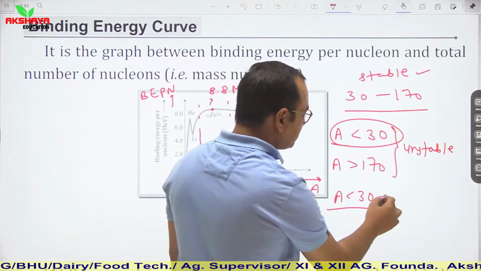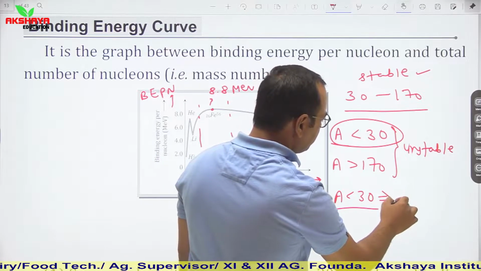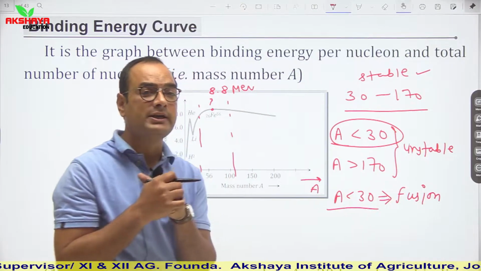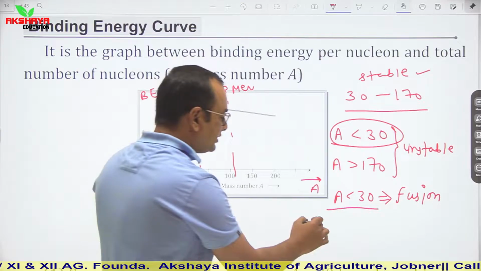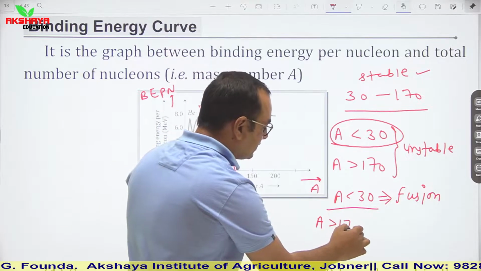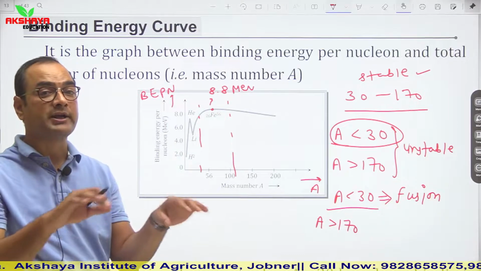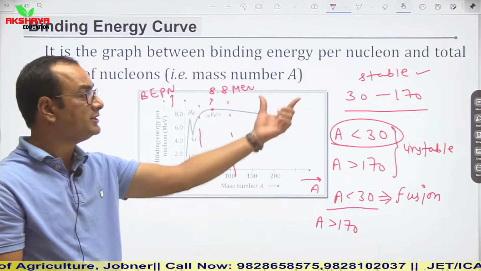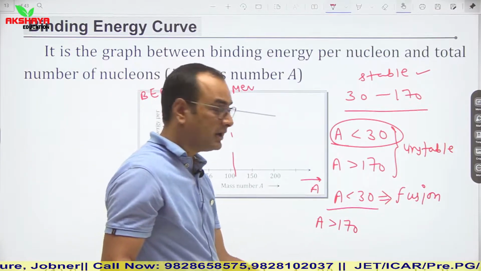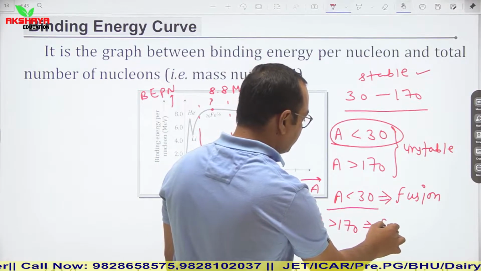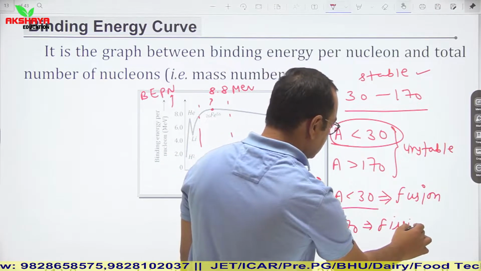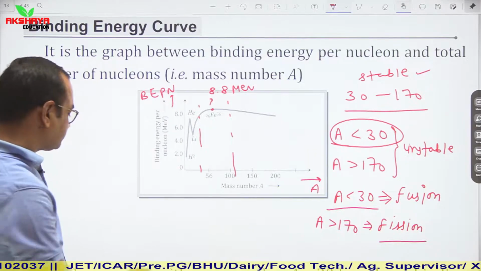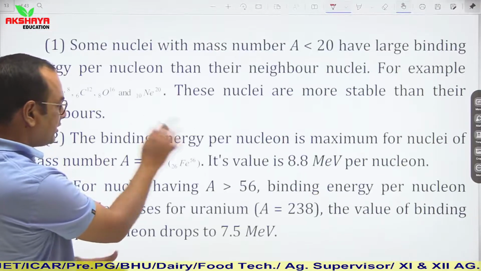This process of combining together of nuclei is known as the process of fusion. And these heavier nuclei have a tendency to break down into middleweight nuclei, because middleweight nuclei, again I will say, are stable, so they have a tendency to break. This process is known as fission. So this is the way by which we explain this binding energy curve. Here all the things are given.